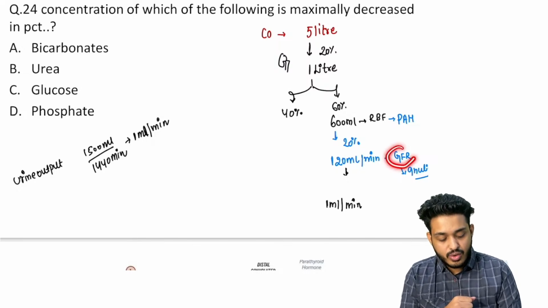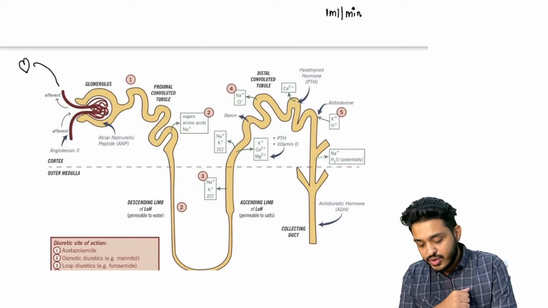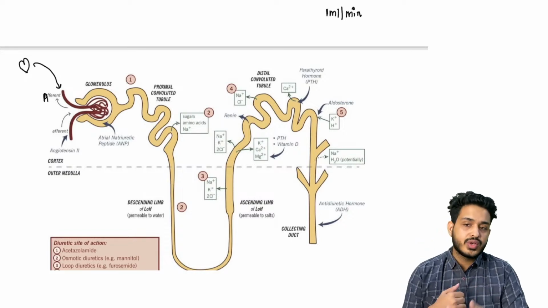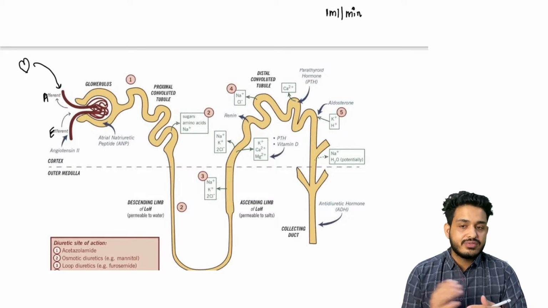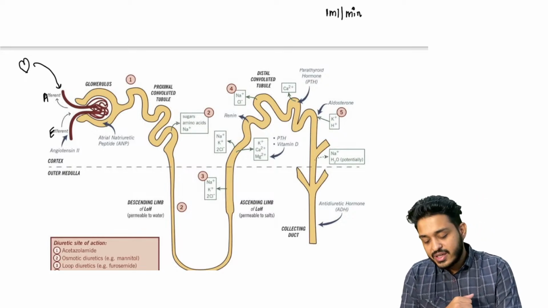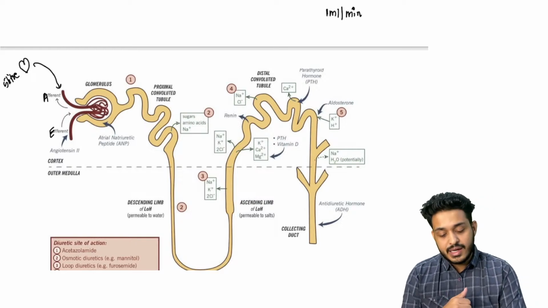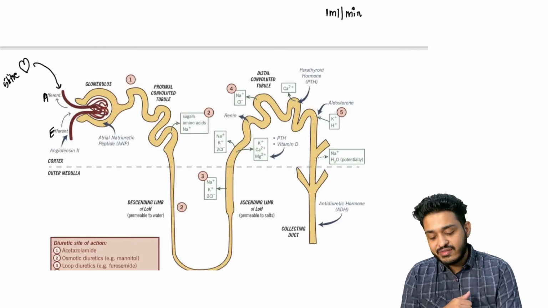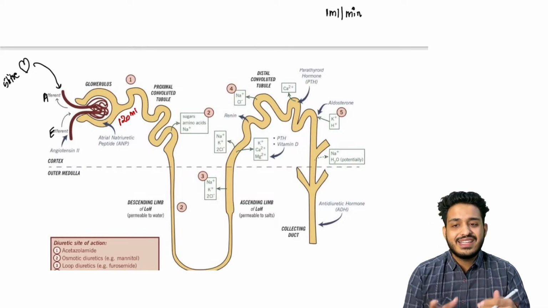This is your GFR, glomerular filtration rate. So let me make you understand over here. This is your heart, and this is the blood which is going. This is afferent, that is going to bring the blood. This is efferent, that is going to take the blood away. E for exit, A for approach, you can remember. Whatever blood is coming from the heart is your 5 liter. This is the function of kidney, excretion and filtration of blood, right? Whatever blood is getting filtered over here, I have taught you about the basement membrane, this is known as glomerular filtration rate. And how much is that? That is going to be, let's say, 120 to 125 ml per minute. So you can remember approximate values for ease of understanding, right?